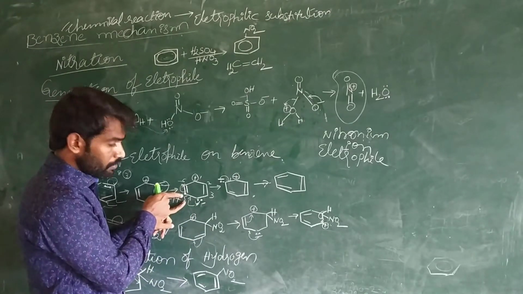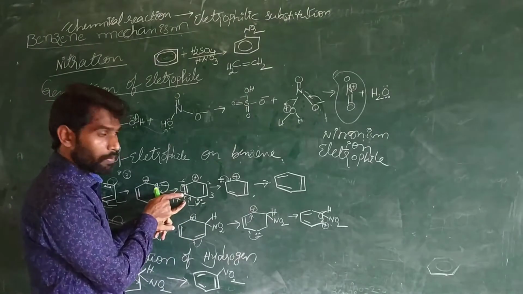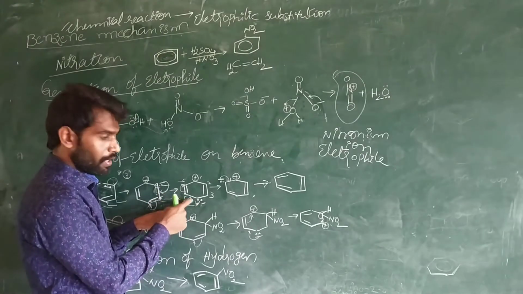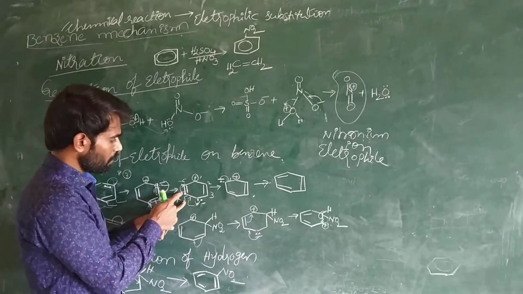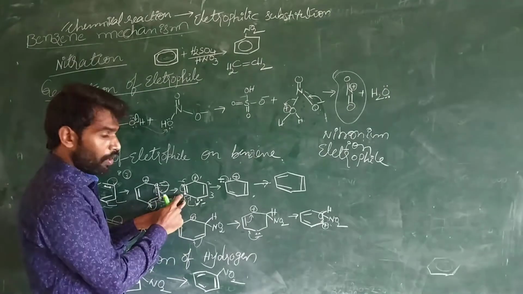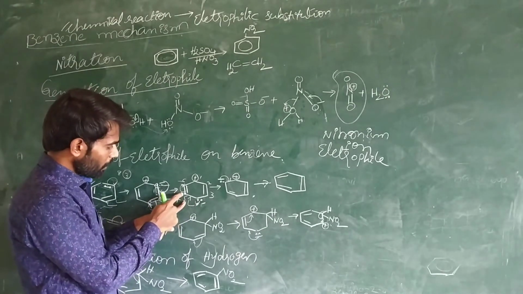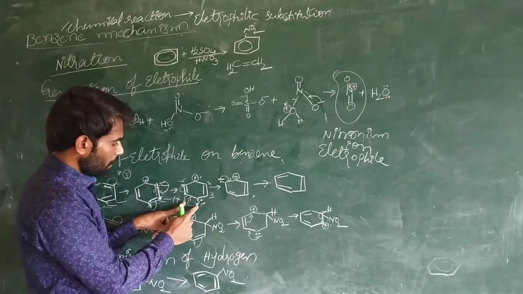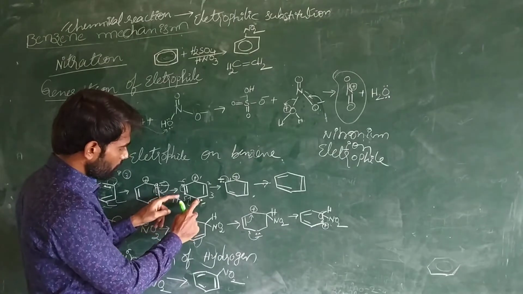Here already the density is there on the fifth carbon. If this density is also moving between the fourth and fifth, the fifth carbon already has some density. So this is overloading. That's why the fifth carbon is shifting its electron towards the sixth carbon. Like that, these 2 electrons are shifting from the fourth to the fifth,